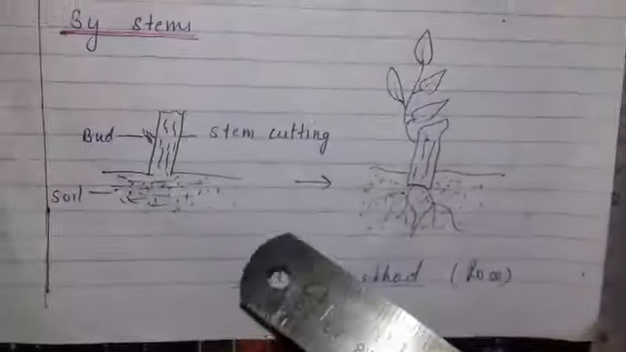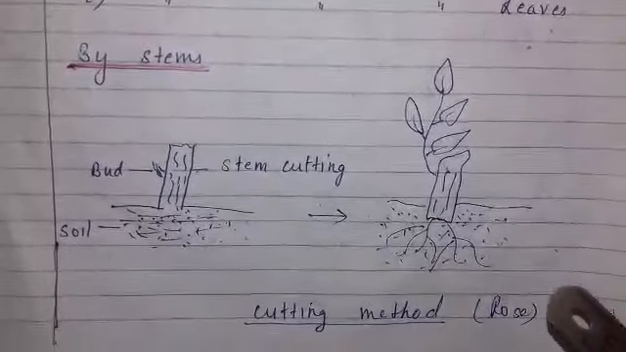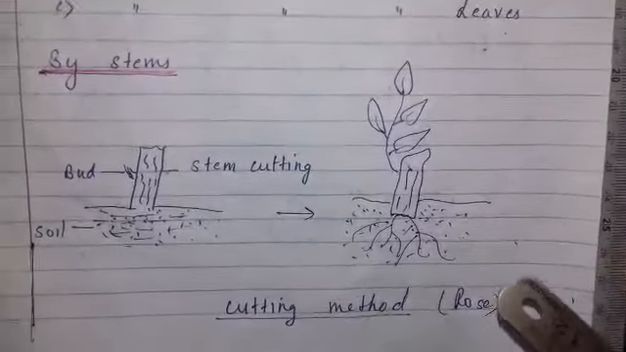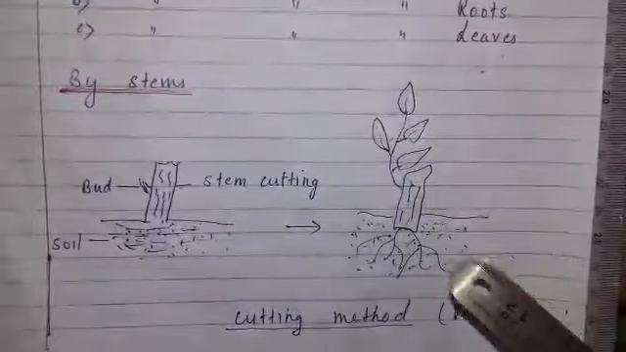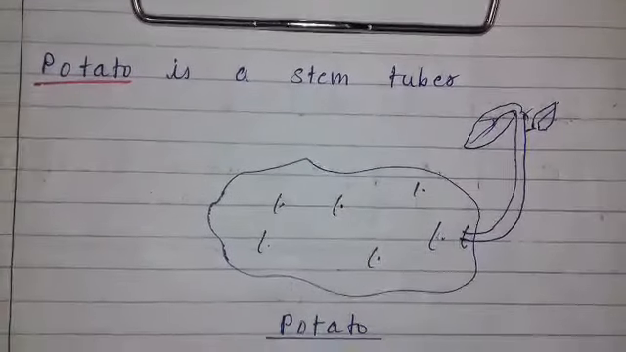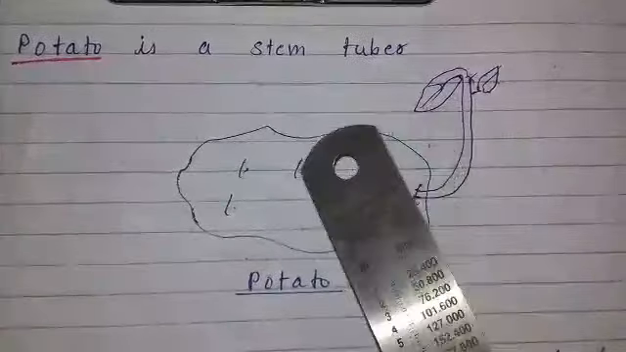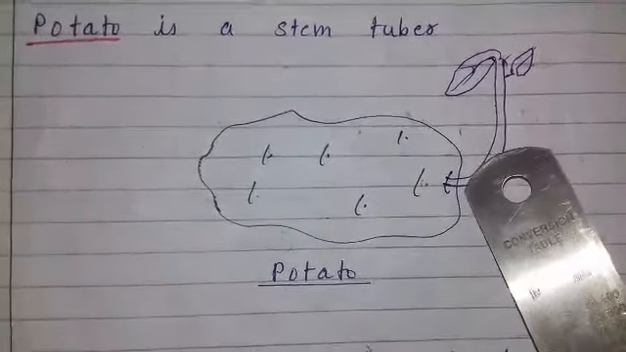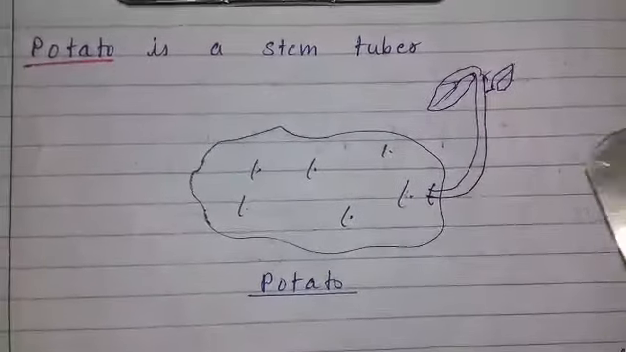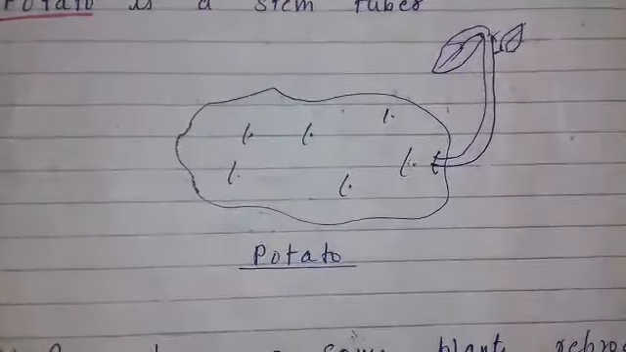Now by stems, this is the cutting method of vegetative propagation. If we cut a stem of rose and put it into soil, after some time it develops into a new rose plant. This is a second example of stem, that is potato. On the outer surface of the potato, there are lots of eyes present. At the point of the eyes, a new plant develops. If we cut a potato into different pieces and put them into soil, after some time they grow into new plants.